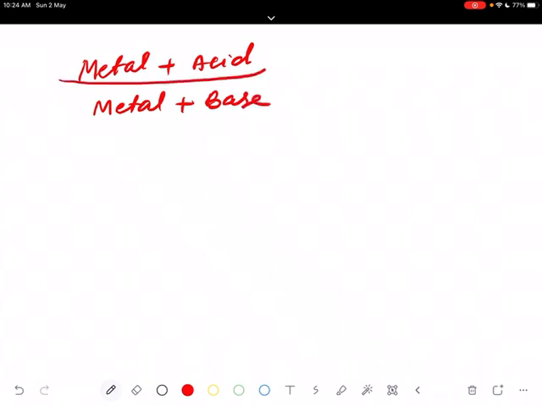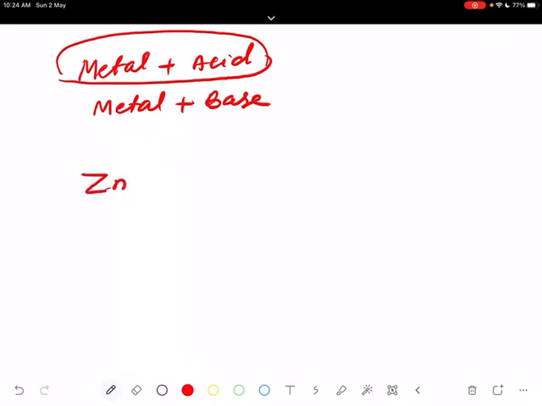First we learn how do acids react with metal. Metal plus acid gives salt and hydrogen.